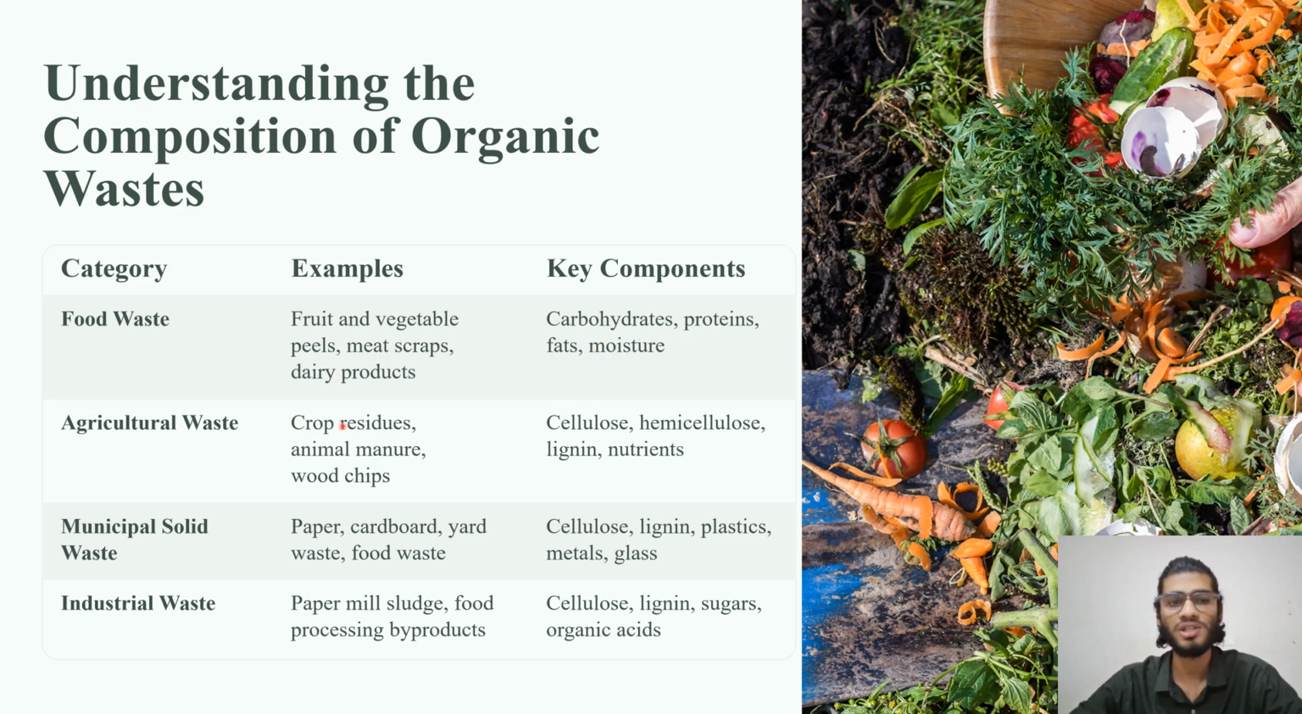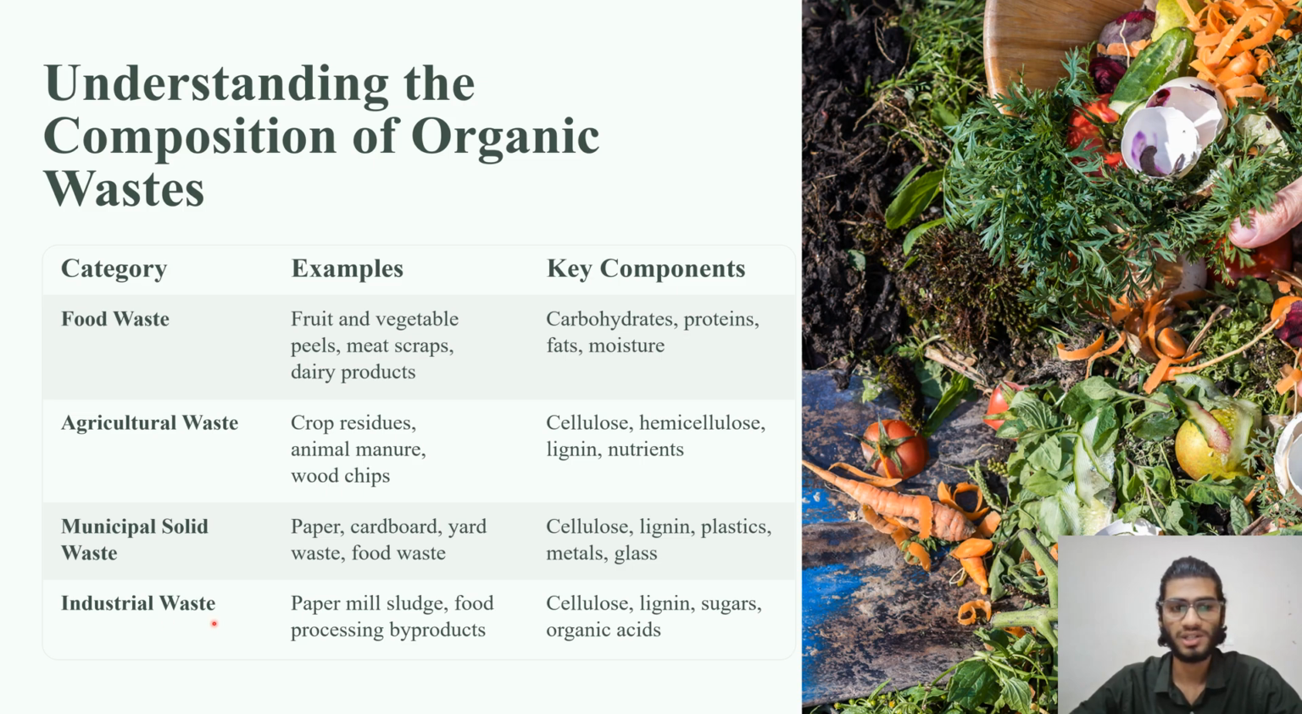Whereas agricultural waste, which includes crop residues, animal manure, and wood chips, includes cellulose, hemicellulose, lignin, and nutrients. Coming to the next, that is municipal solid waste. As the name suggests, it is a mixture of multiple kinds of organic waste such as paper, cardboard, yard waste, and food waste. So it contains all kinds of waste, mainly cellulose, lignin, plastics, metals, and glass. These are the key components found in municipal solid waste.